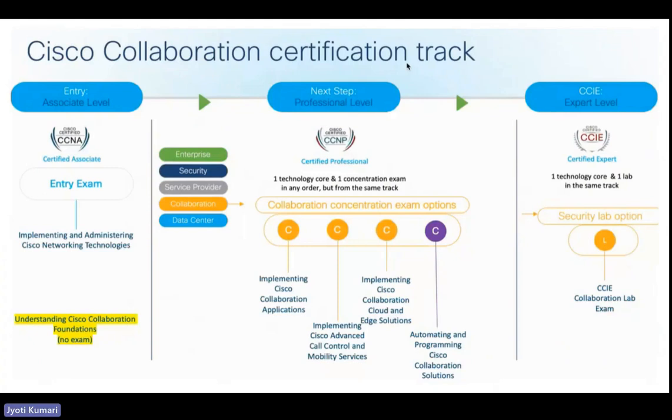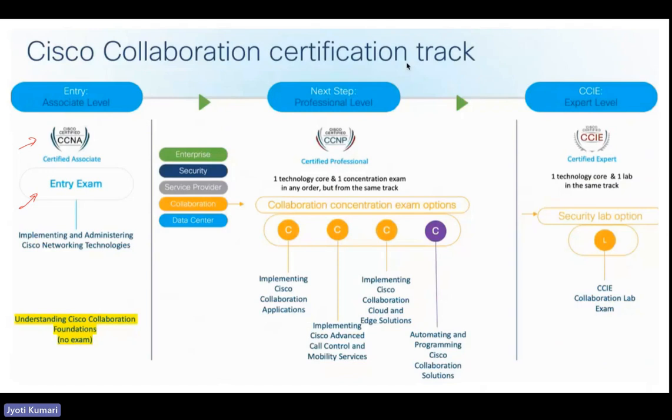So this is about the Cisco collaboration certification path particularly. At the associate level, we do not have any collaboration CCNA, but we have an entry level CCNA, which Cisco recommends to do as a foundation, but it is not a prerequisite or mandatory, which is a composite one. Now, there is no CCNA for collaboration or any associate level or beginner level certification or course which is designed for collaboration or any other track.